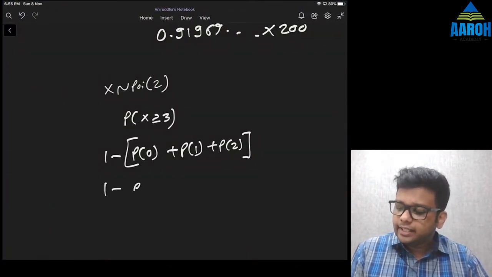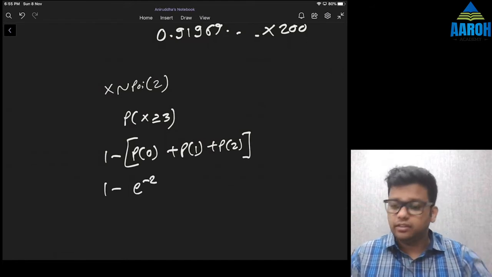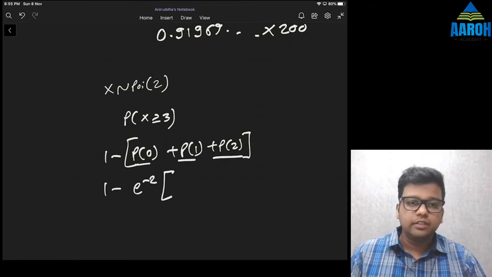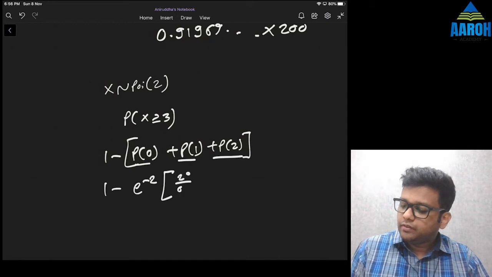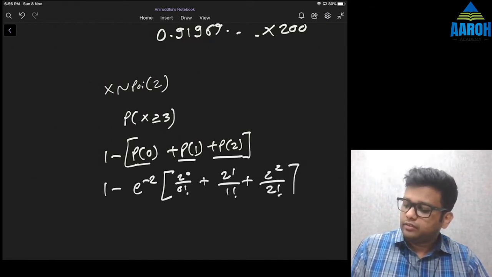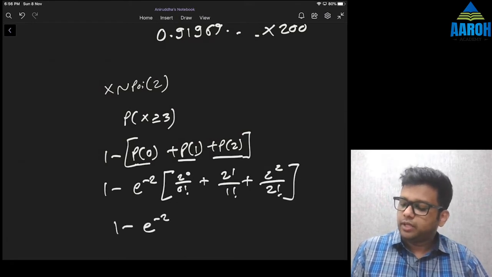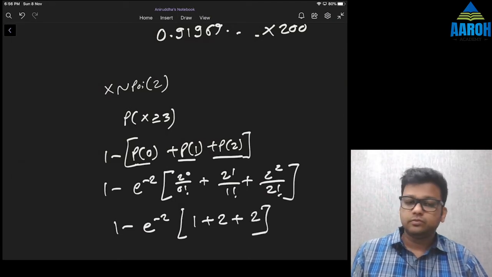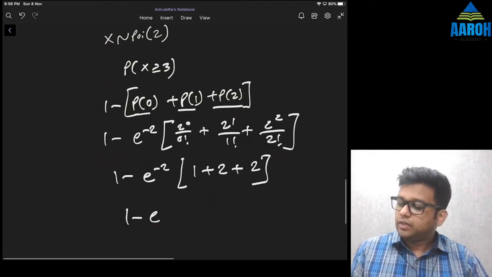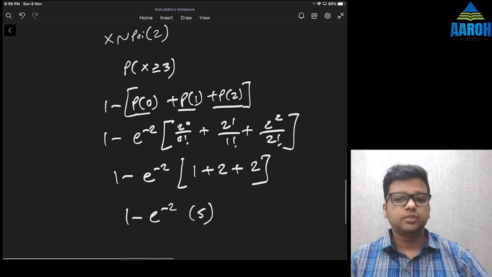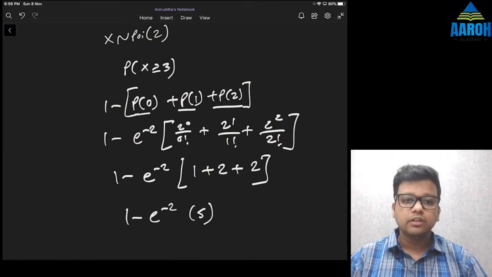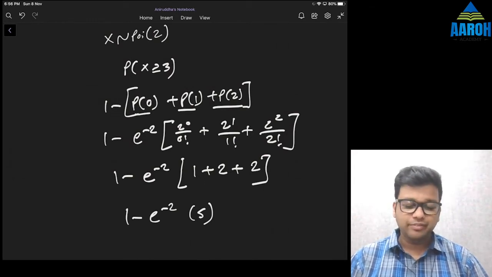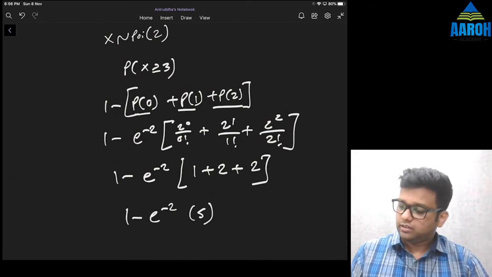1 minus, again let's take e raised to minus 2 common because it is in each of the 3 values, right? Then it will be 2 raised to 0 upon 0 factorial plus 2 raised to 1 upon 1 factorial plus 2 raised to 2 upon 2 factorial. So that will be 1 minus e raised to minus 2 into 1 plus 2 plus 4 by 2, which is 2. That is 5, right? So 1 minus e raised to minus 2 into 5. So let's do it. e raised to minus 2 means 2.71828 squared and reciprocal, multiplied by 5 and subtracted from 1.